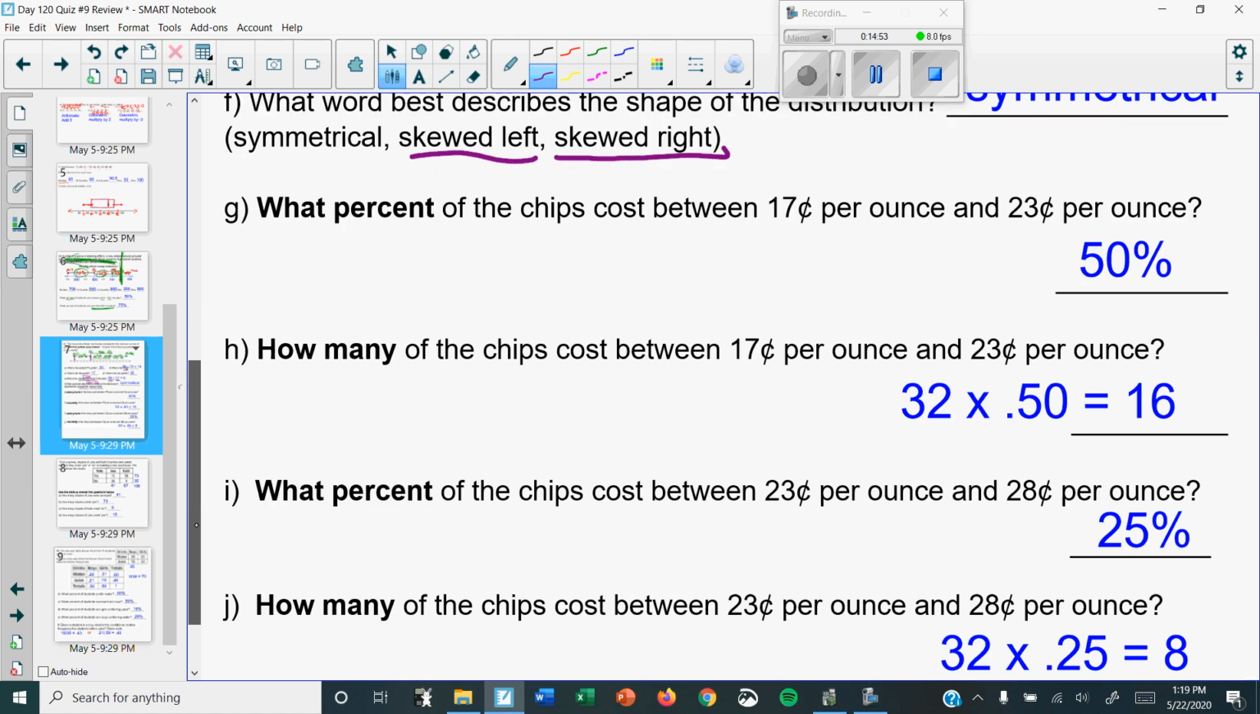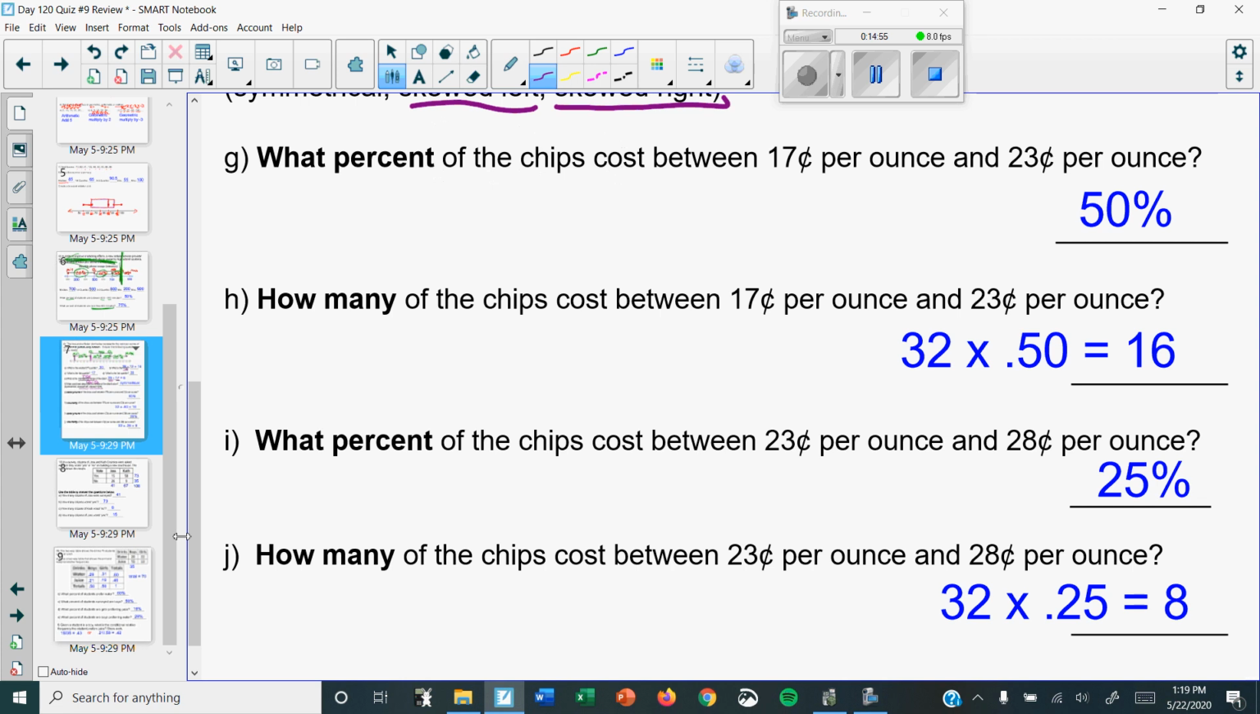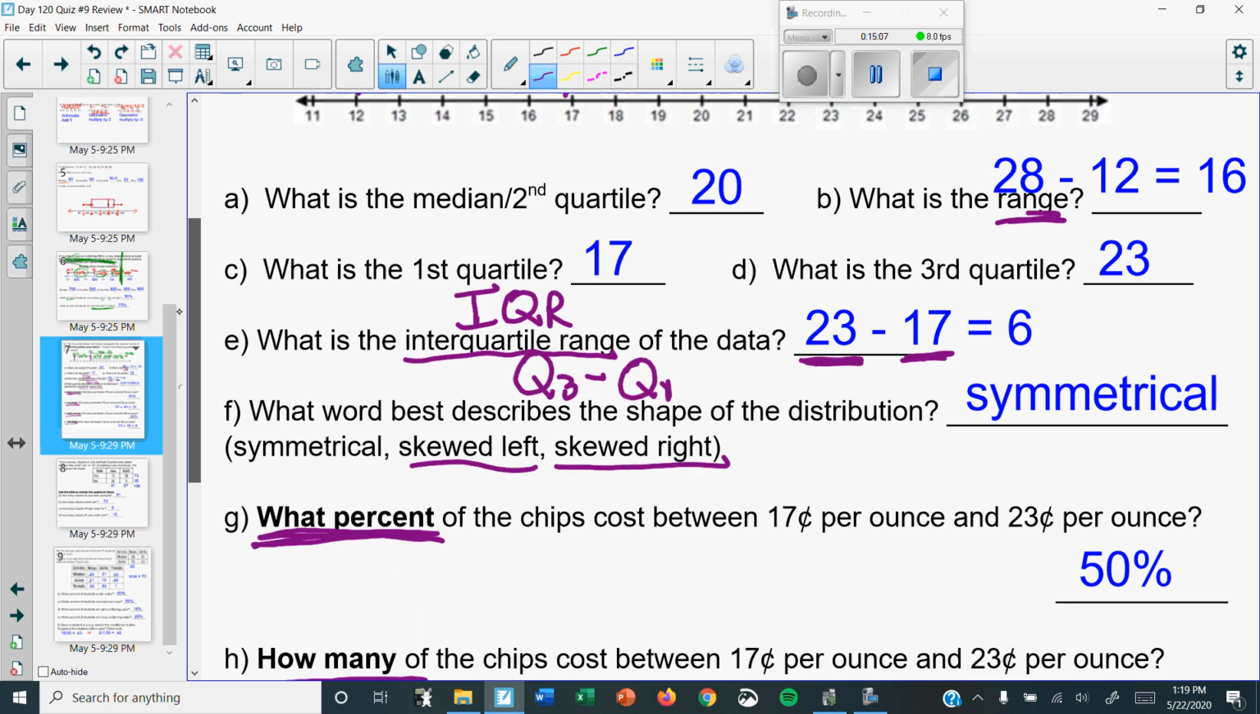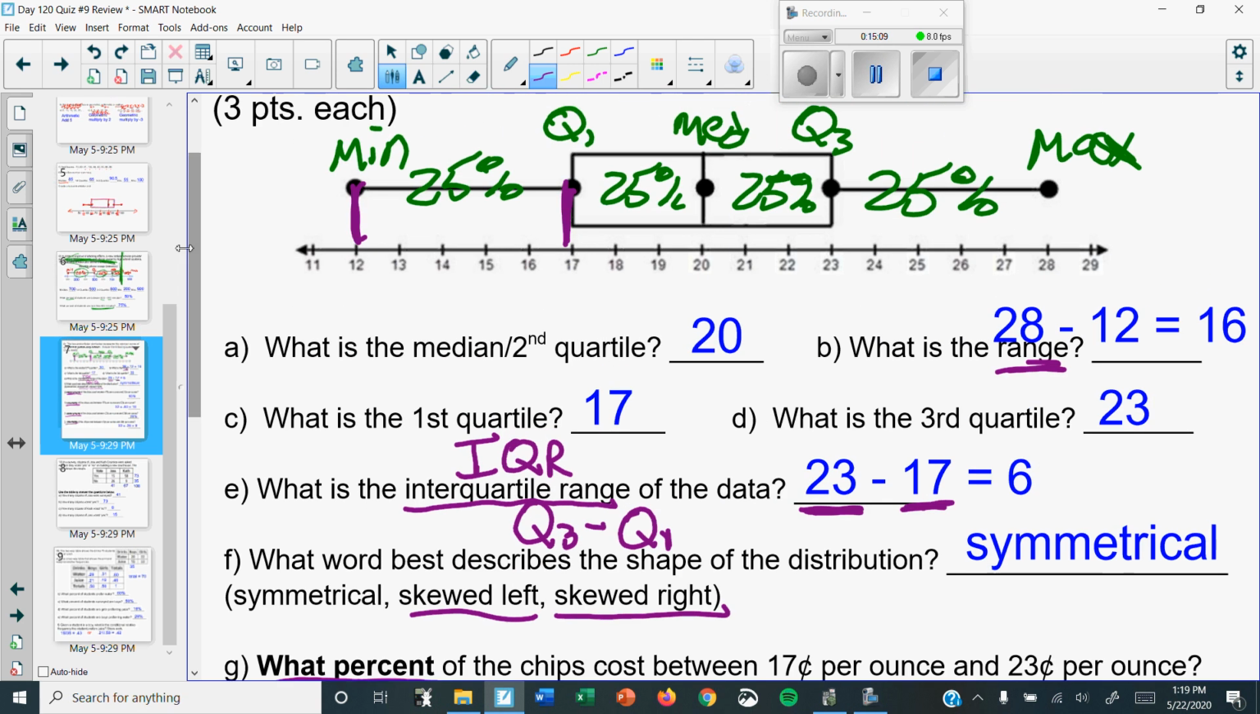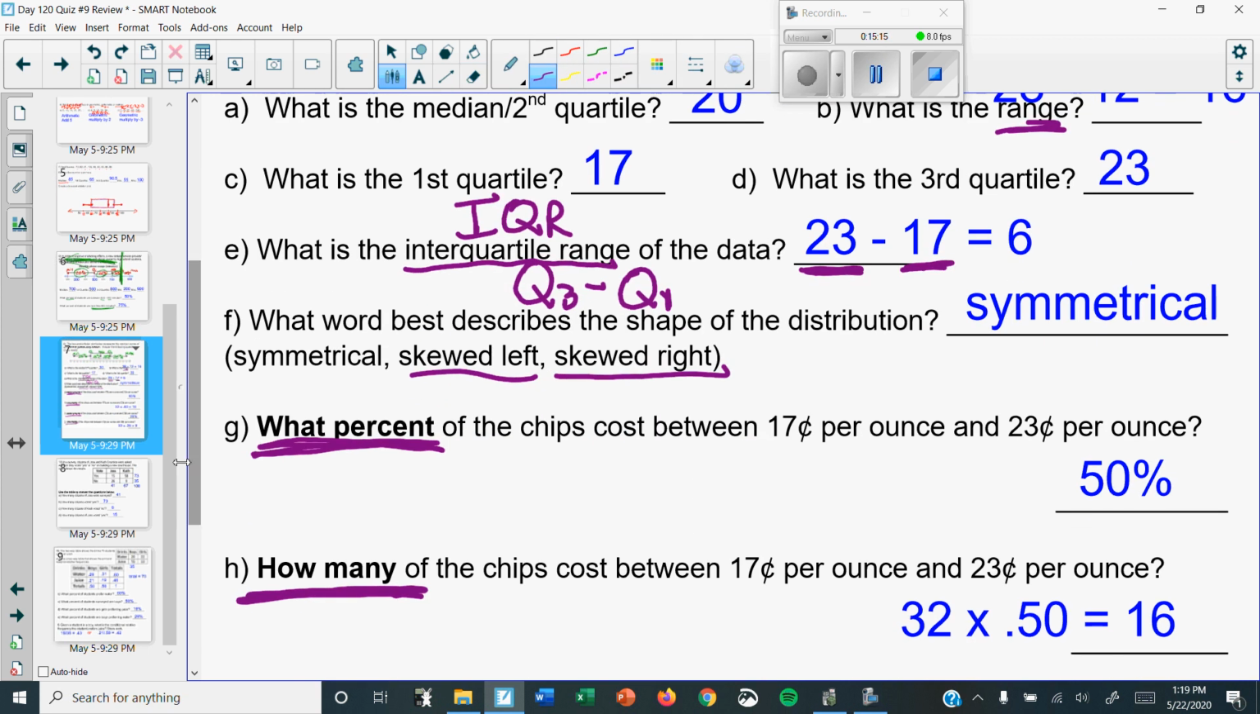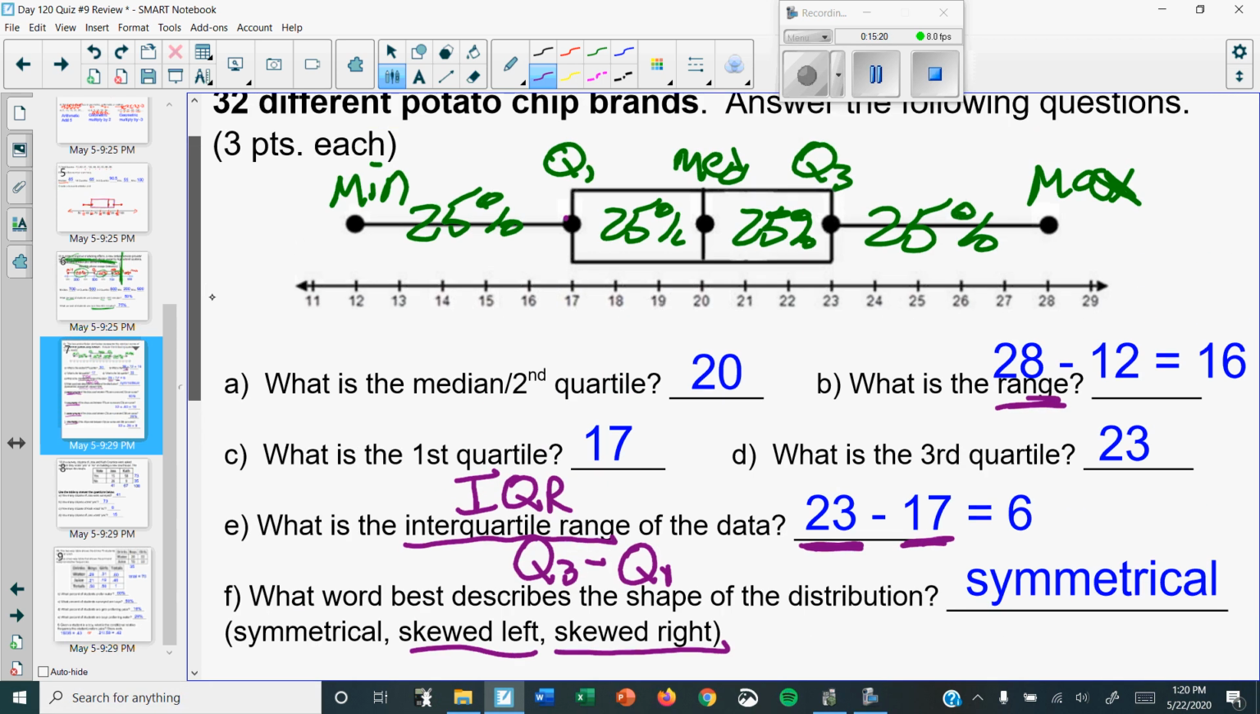Okay, for this part, the reason we see the most mistakes is because you're not reading the question. Sometimes it says what percent, and sometimes it says how many is that? What percent, how many? For the percent questions, it's easy because all you need to do is look at where you wrote your 25s. So it says, what percent of the chips cost between 17 and 23?